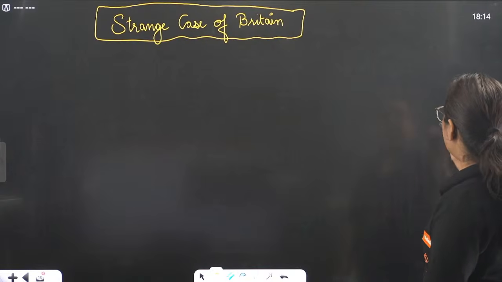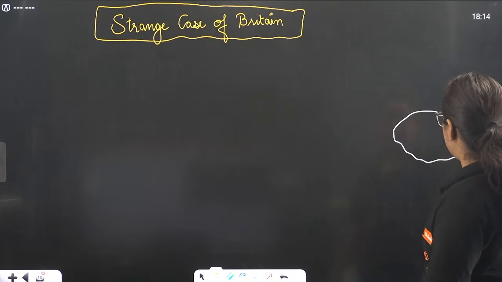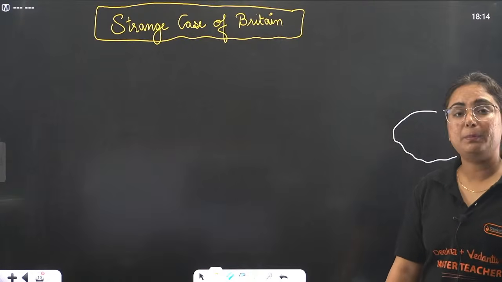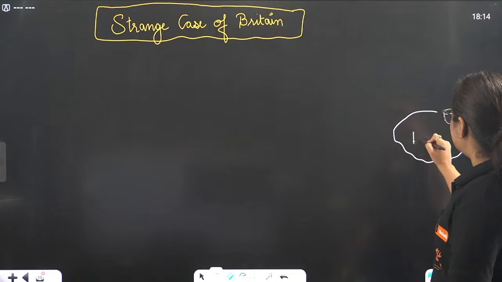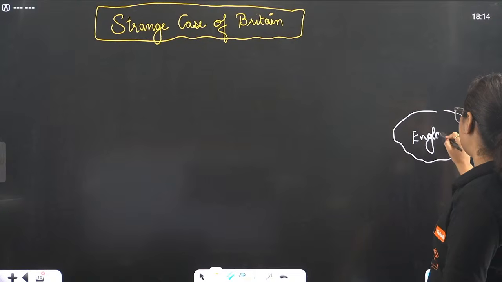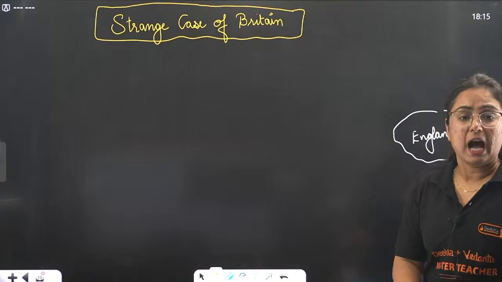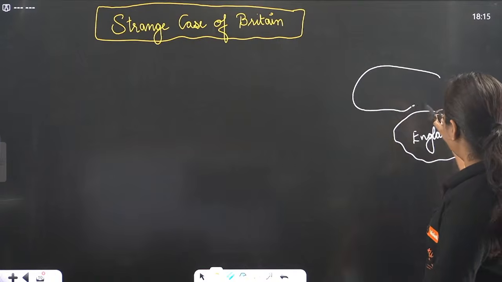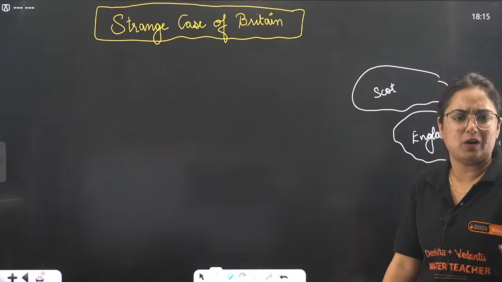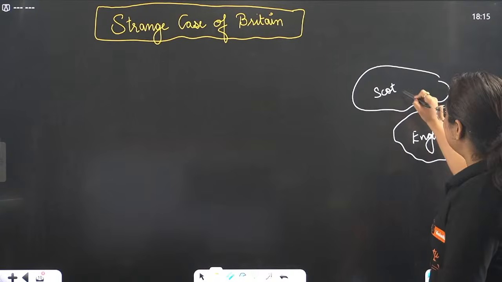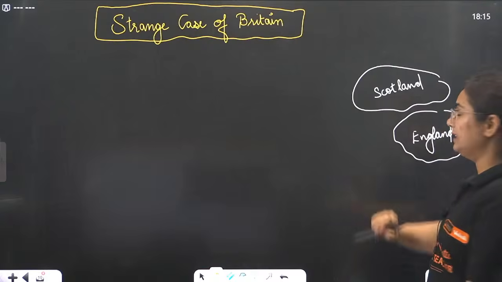So basically, beta, there were groups of islands. There was an island where people used to speak English, and hence it came to be known as England. There was an island where people used to speak Scots as a language, and this was referred to as Scotland.